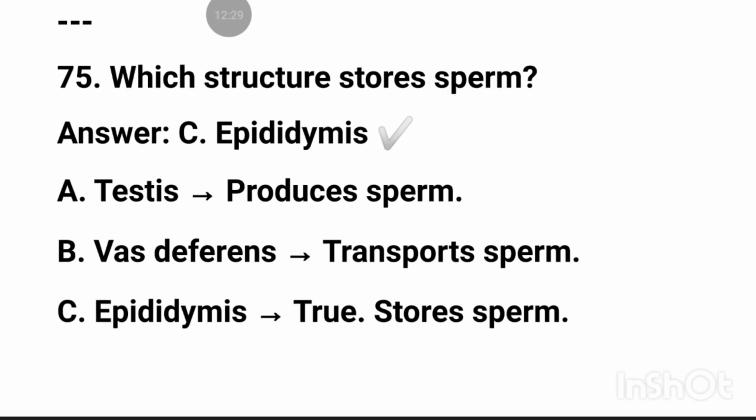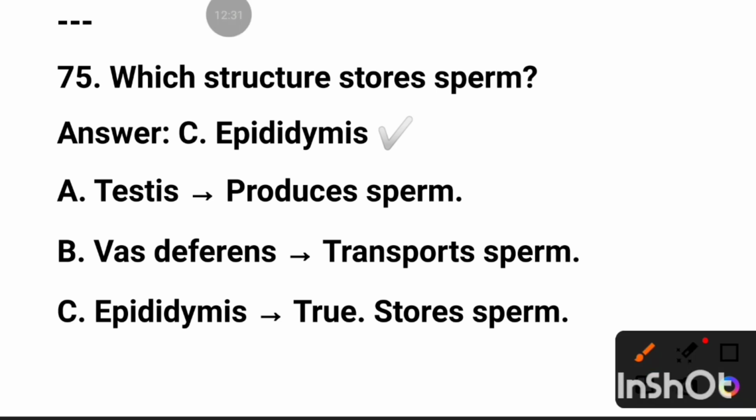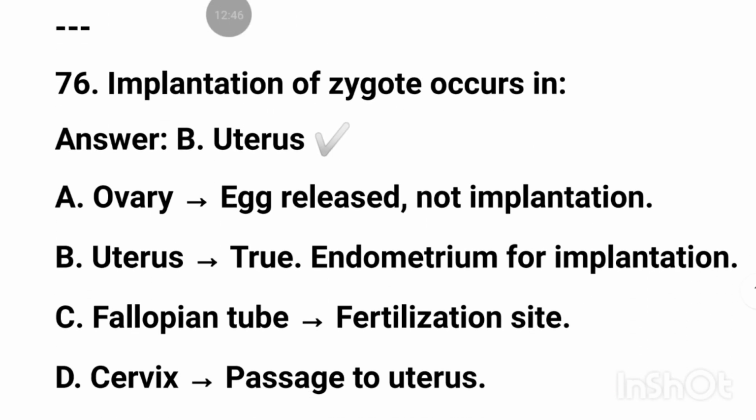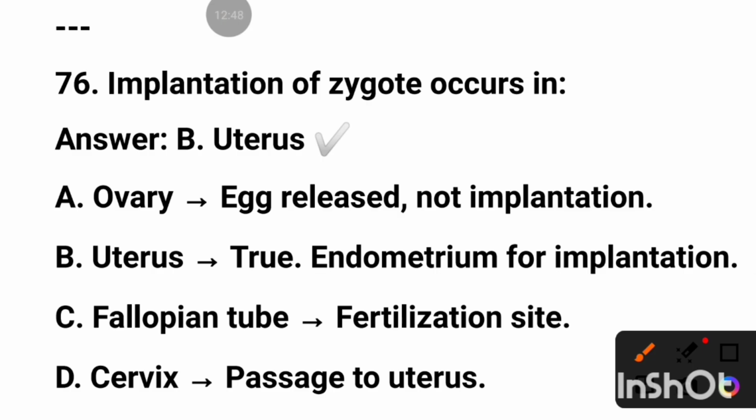Which structure stores sperm? Epididymis. Vas deferens transports sperm. Implantation of zygote occurs in uterus.